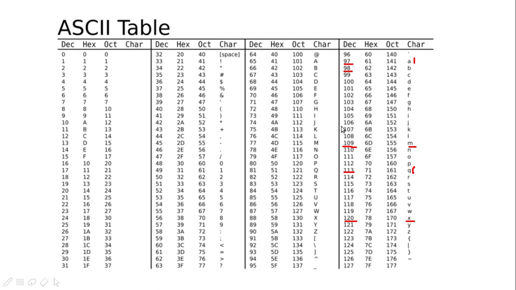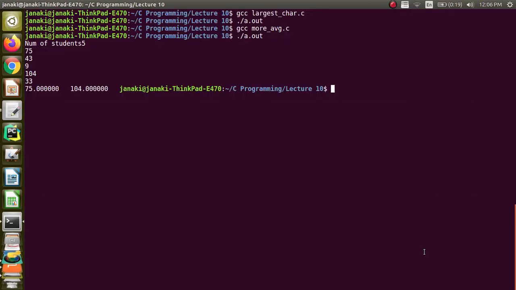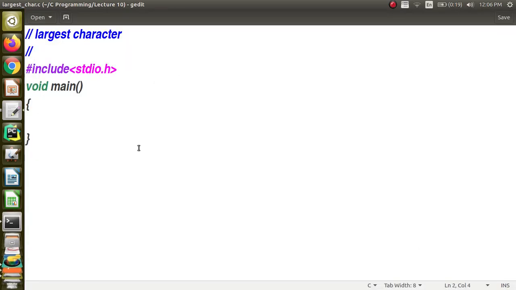Okay, so once it becomes a number, the same process of converting from decimal to binary happens and it is internally stored. So you can see that all the characters will be having some numbers. Capital letters are having numbers from 65 continuously up to 90, and from 97 the small letters have the value. Now in this problem what we are going to do is, I am going to find the largest character.